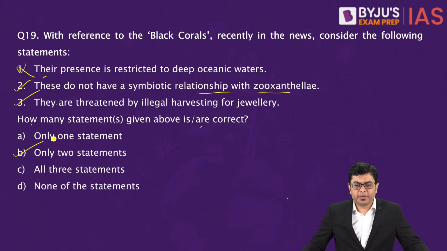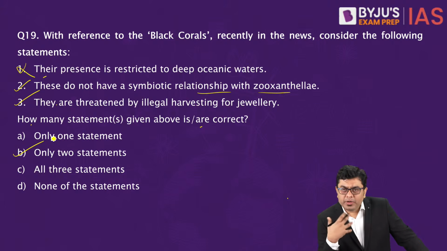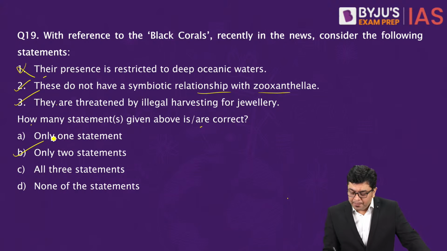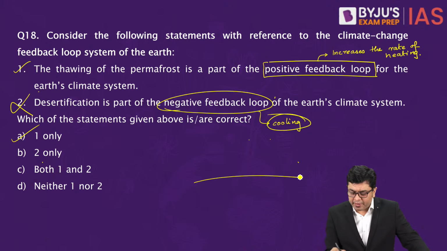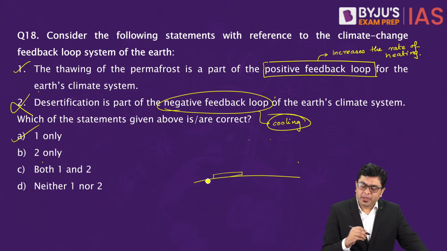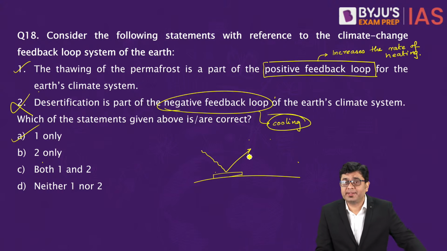Madhu, about the positive feedback loop system. Okay, positive feedback loop system, please understand, is about the rate of heating or cooling which is provided. So for example, let's take the case of permafrost itself. Let's suppose a permanently frozen area. Now, in general, the frozen area will reflect a significant amount of heat, absorb very little. Now, that will provide cooling. Under normal conditions, it will provide cooling, isn't it?